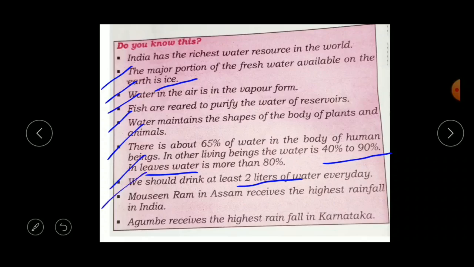Okay, the next point is Mawsynram in Assam receives the highest rainfall in India. Mawsynram is the name of the place in Assam which receives the highest rainfall in India. The question may be asked in the exam: name the place which receives the highest rainfall in India. In Karnataka, Agumbe receives the highest rainfall in Karnataka. Agumbe is the name of the place. Understood, children?